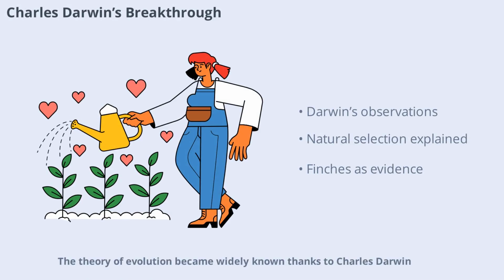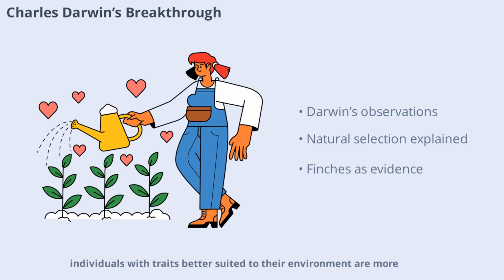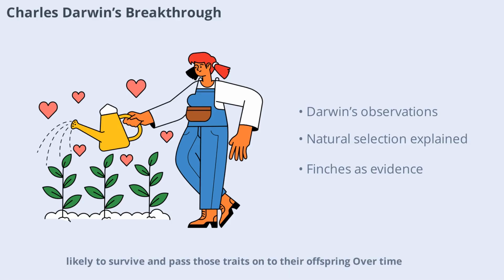The theory of evolution became widely known thanks to Charles Darwin, who published On the Origin of Species in 1859. Darwin observed how finches on the Galapagos Islands had different beak shapes, each suited to their specific diets. This led him to propose that species evolve through a process called natural selection. In this process, individuals with traits better suited to their environment are more likely to survive and pass those traits on to their offspring. Over time, these advantageous traits become more common in the population, leading to evolutionary change.